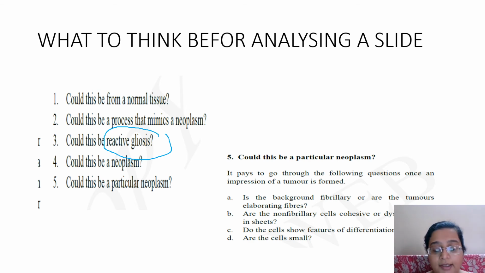Now for that, in tumors of CNS, you need to look for a few things. The type of cell: angulated, spindle, round, what kind of cell it is. Background has fibrils or not. Third, any rosetting is there or not. Any primitive component is there or not, meaning differentiation, whether there are only round cells, small cells. Then are the cells together, like an epithelial tumor pattern, cells sticking together, or are they scattered and diffuse. And last thing you see is whether vessels are involved, with tumor cells inside the vessel lumen or not.